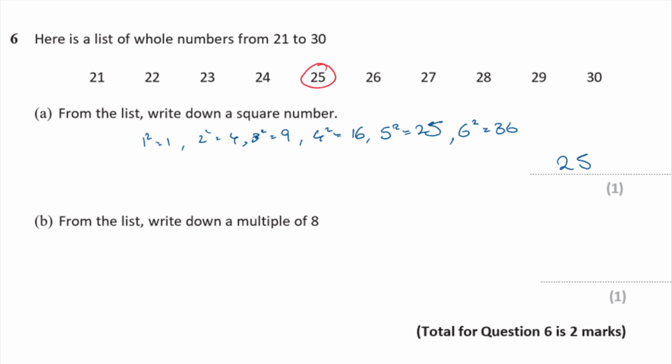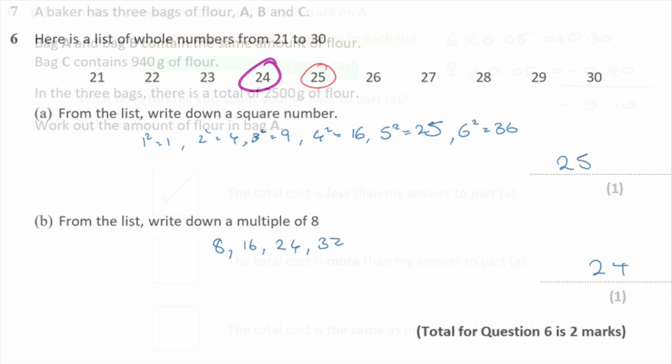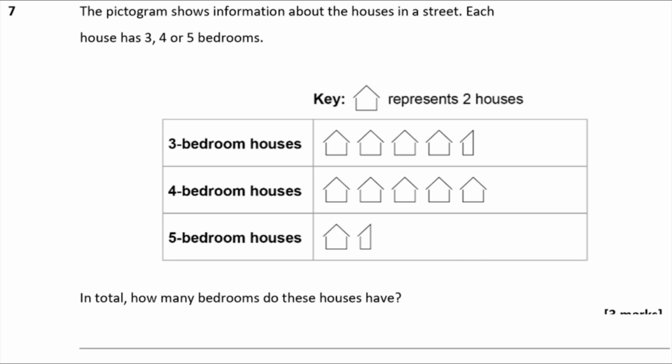And then part B, from the list, write down a multiple of 8. Well, the multiples of 8 are 8, 16, 24, 32. And the only one that's on the list then is the 24. Okay, so that's the one I'm going to pick. So 24. Question 7. The pictogram shows information about the houses in a street.